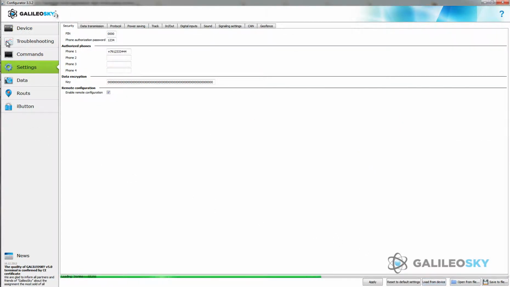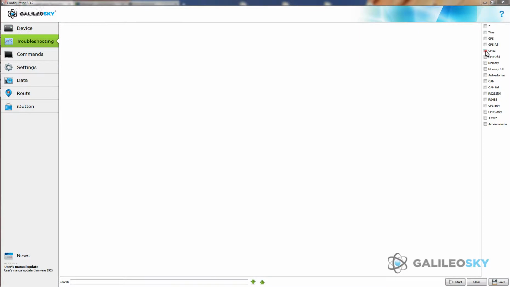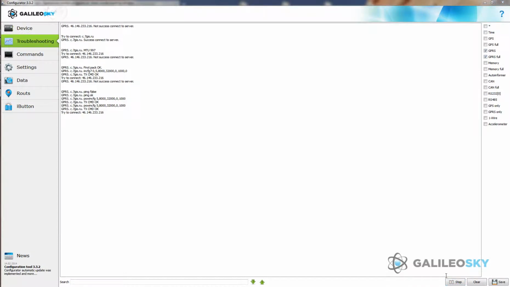You can carry out remote troubleshooting of the terminal. Go to Troubleshooting tab, tick the necessary parameters and wait for data loading.